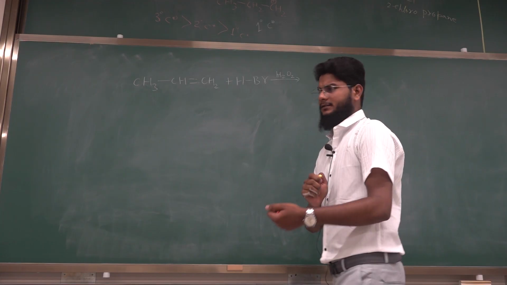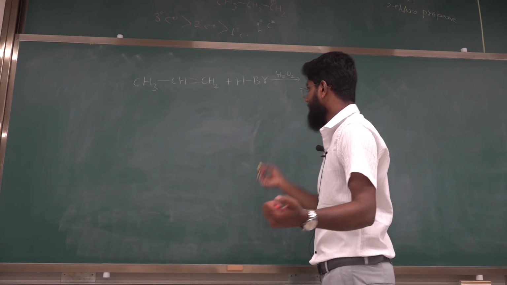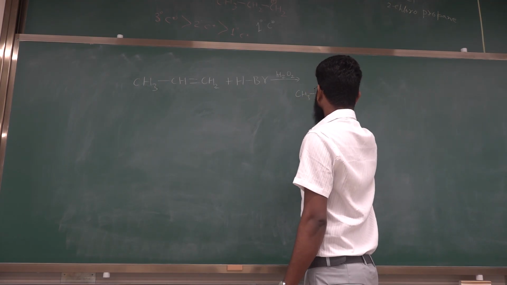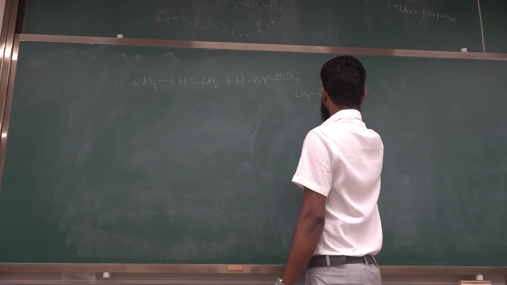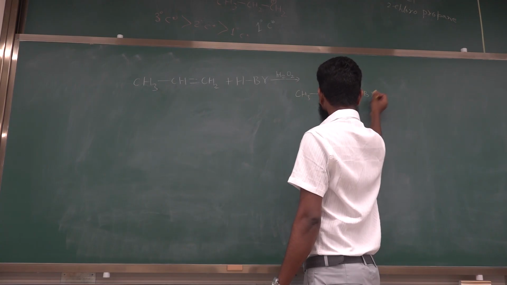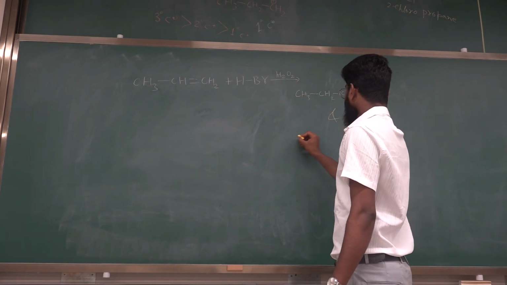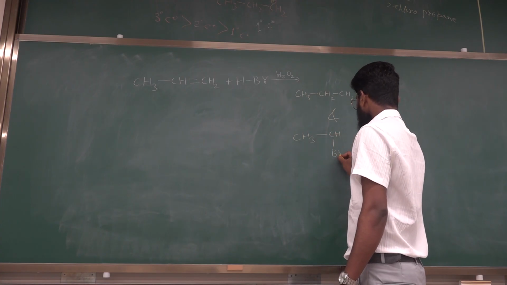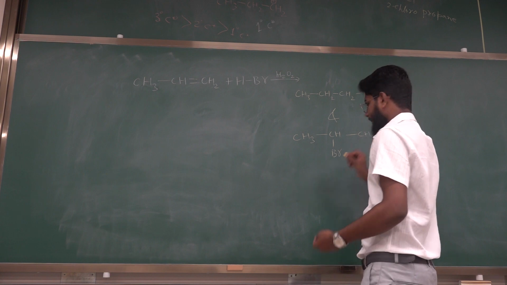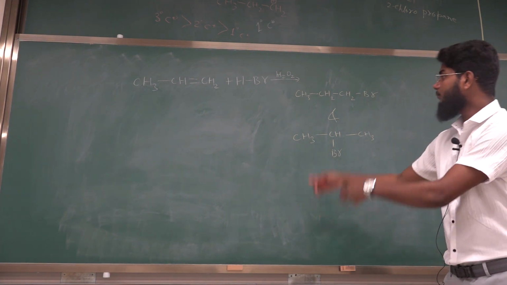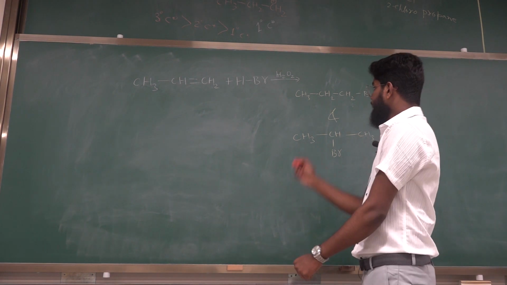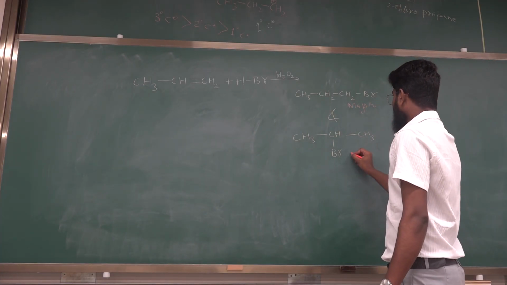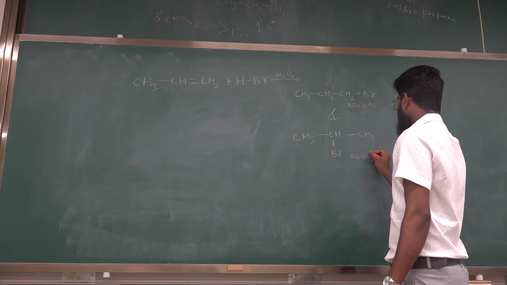So what will be the product? The product will be the same. Two products will be formed: one is 1-bromopropane, and another one will be 2-bromopropane. And which one do you think will be the stable one? In this case, 1-bromopropane is the major product and 2-bromopropane is the minor product.